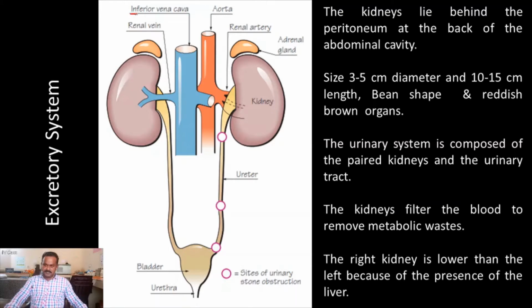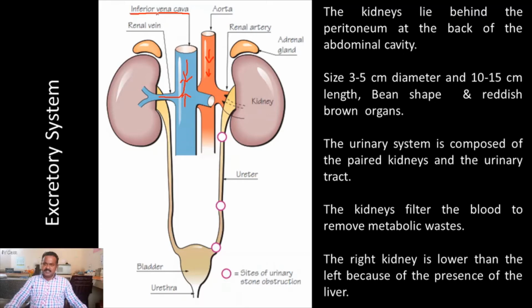First we go to the inferior vena cava. This is the largest vein, connecting the kidney and the heart, and it carries deoxygenated blood. So it carries deoxygenated blood from the kidney to the heart. Similarly, the aorta is the major artery also connecting the heart and kidney, which carries oxygenated blood. So pure blood is transported through the aorta, and deoxygenated blood is carried by the inferior vena cava.